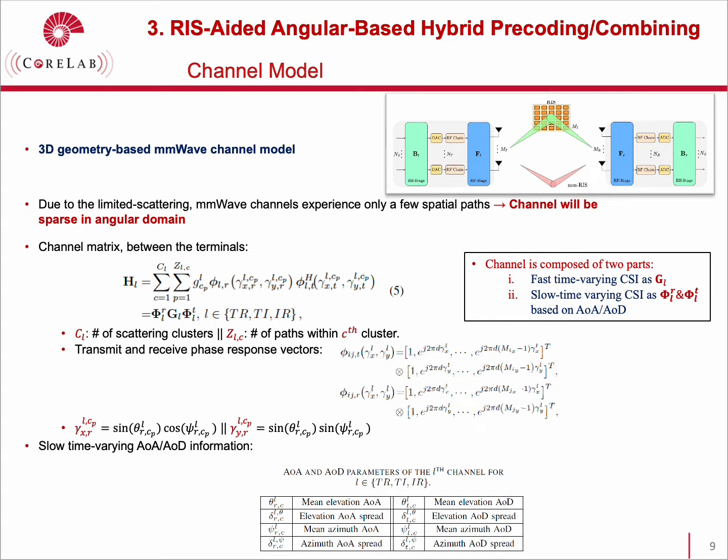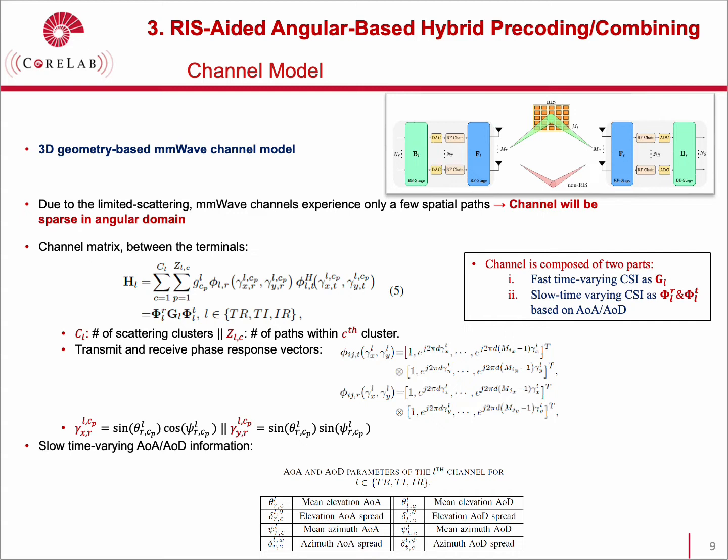In millimeter wave transmission, contrary to the conventional rich scattering propagation environment, only a few spatial paths are experienced due to the scattering limited propagation conditions. Therefore, the millimeter wave channel will be sparse in the angular domain. Consider slow time varying azimuth and elevation angle of arrival and departure information, which is also given in this table.